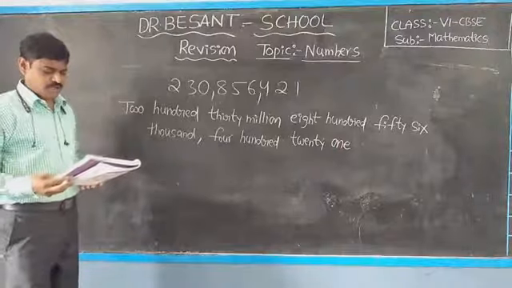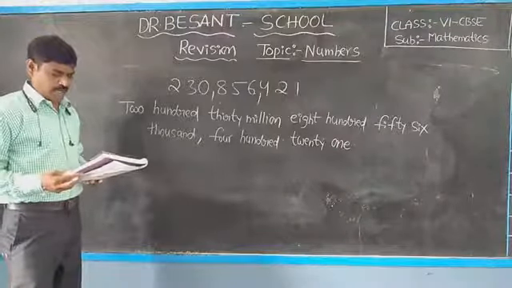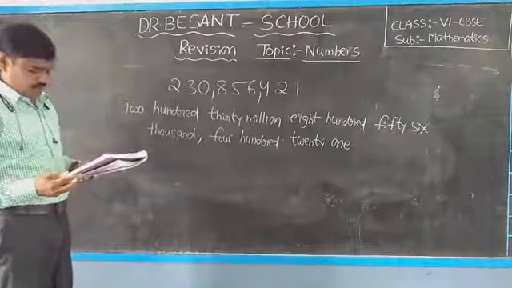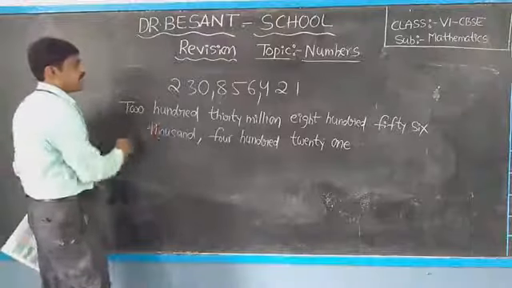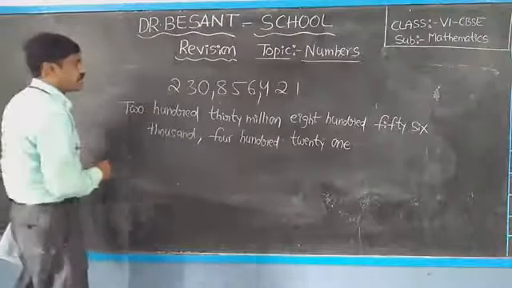Okay, the same question in the Indian system of numeration, how can we do this? 230856421. The previous one was the international system of numeration.